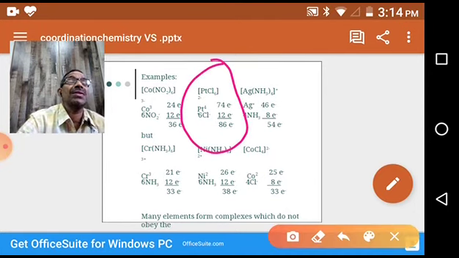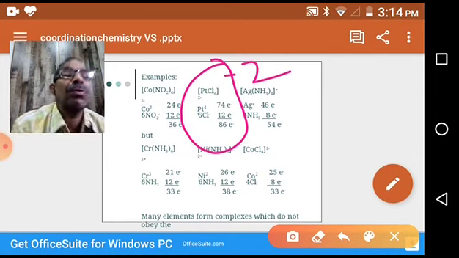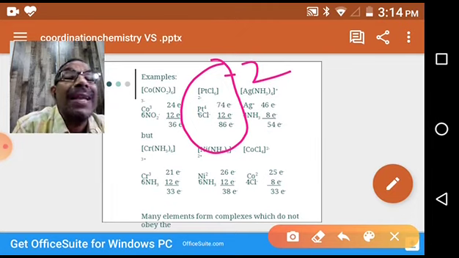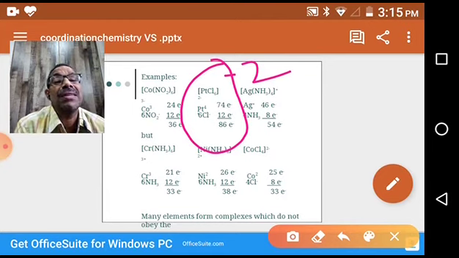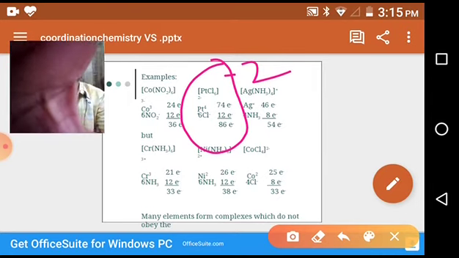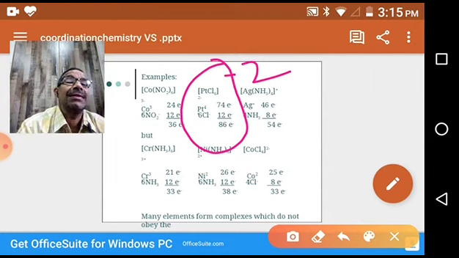Then next, this complex. You see what this is? A platinum complex. It has a -2 charge, so it is an anionic complex. The name of the compound is hexachloroplatinate(IV) ion. Why platinate? You know that -ate is the suffix used to denote negative ions, negative complexes. So what is the atomic number of platinum? We know it is 78. Nickel, palladium, platinum.